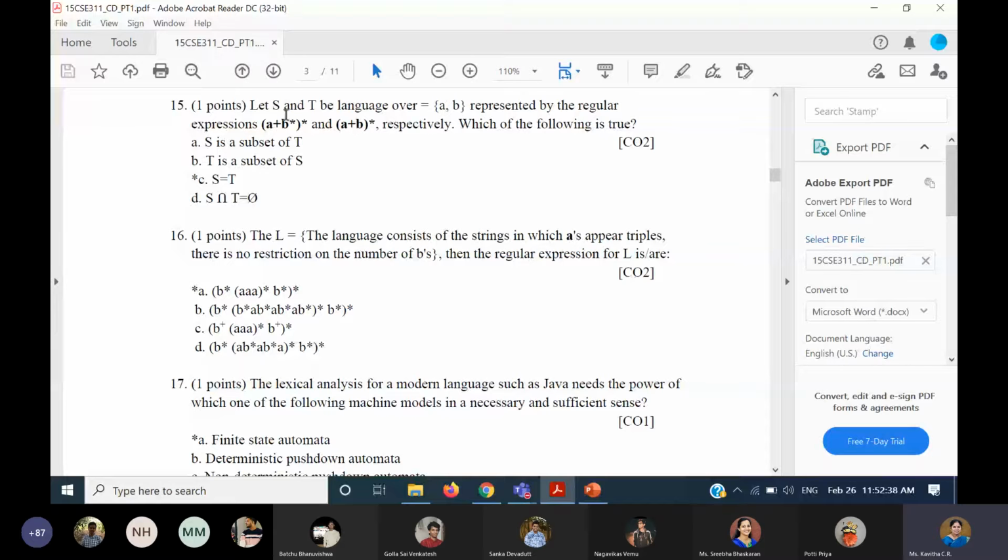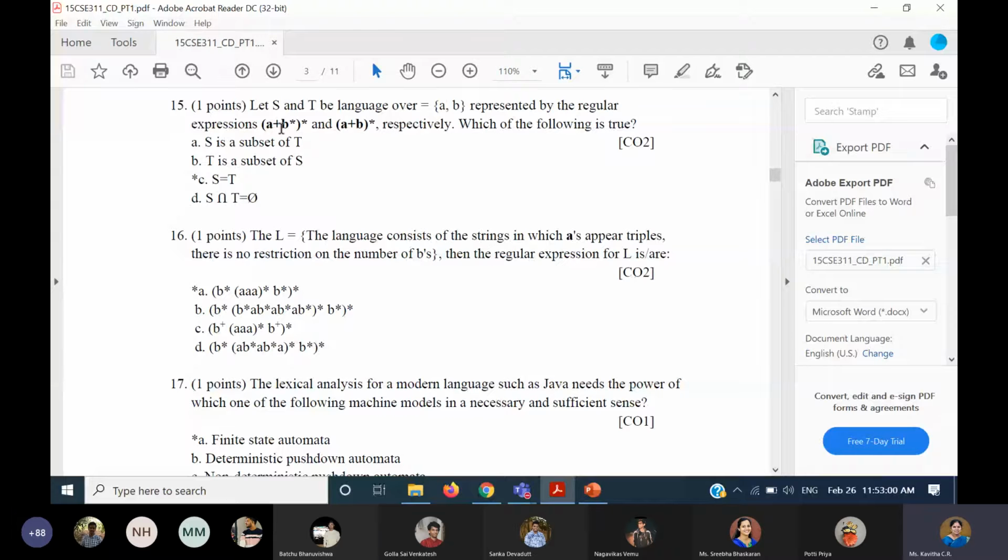I can write the same thing in different ways. A plus B whole star can be written in a different way. Even I can write A star plus B star whole star. So the language remains the same, isn't it? So don't just see the expression and decide. You have to see the strings that are accepted in both. If they are the same, then we can say it is equivalent.